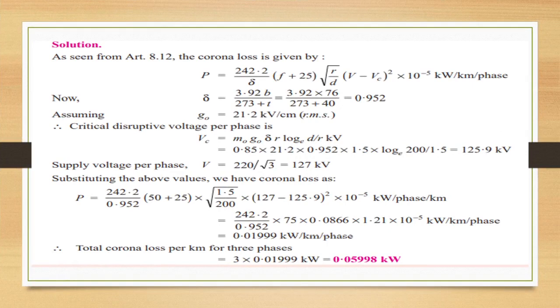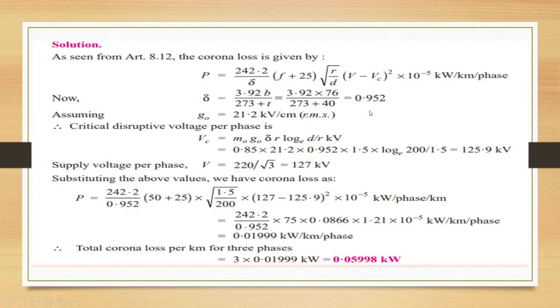Let us see the solution. Corona loss is given as P is equal to 242.2 by delta into (f plus 25) into root R by D into (V minus Vc) whole square into 10 power minus 5 kilowatt per kilometer per phase, and delta value is 3.92 b by 273 plus t. Substitute all the values, you are going to get the value of delta as 0.952, and assuming that G0 is